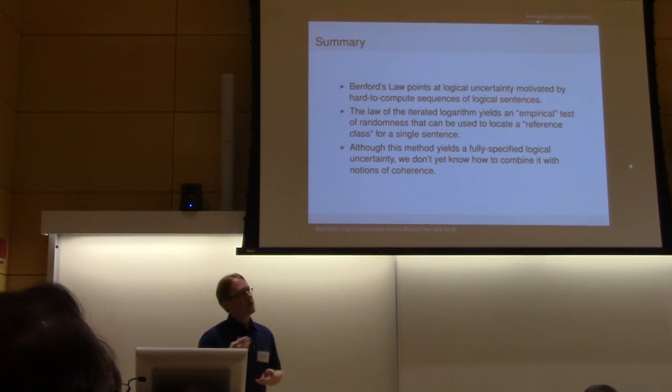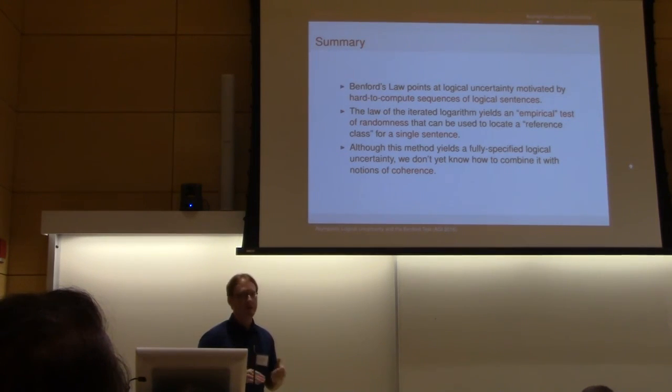That will give us logical uncertainty over every sentence in our logic, but unfortunately, we can't really say much about how coherent this distribution is going to end up being, and so in future work we hope to merge these two ideas together. Okay, thank you.